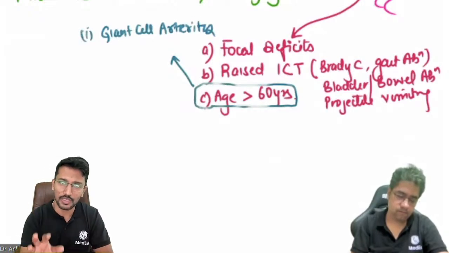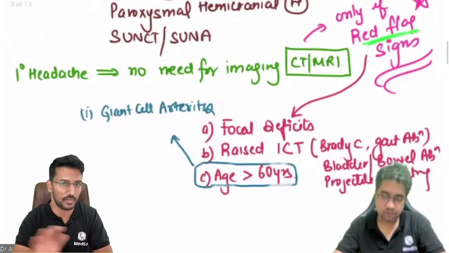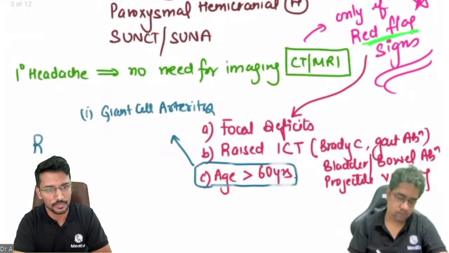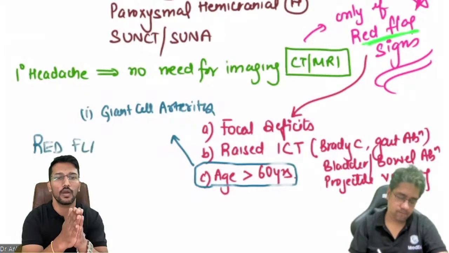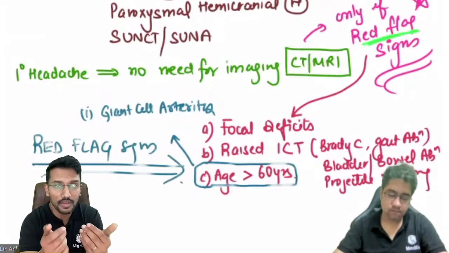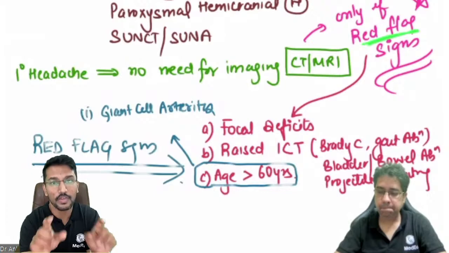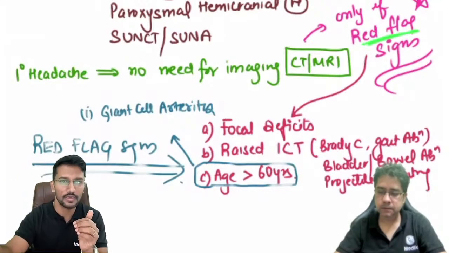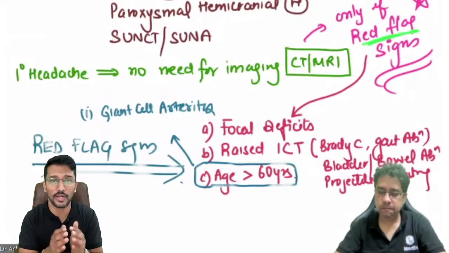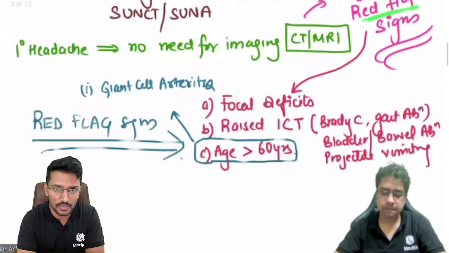So these are the major red flag signs one should be aware of. And if there are red flag signs, we should go for imaging. Otherwise, we don't need the imaging. Okay. Now, coming to the diagnosis of headache and how we identify which type of headache it is from the given question. The real world scenario is important, but at the same time, identifying the headache type from the question is important, because they might ask you about the management, but until and unless you identify which type of headache it is, you will not be able to answer it, right?